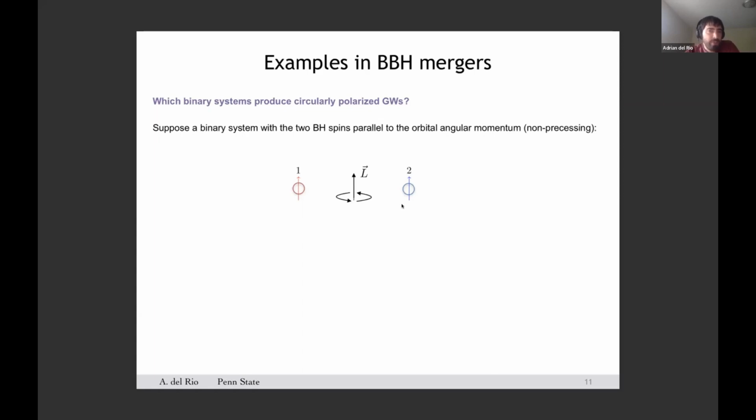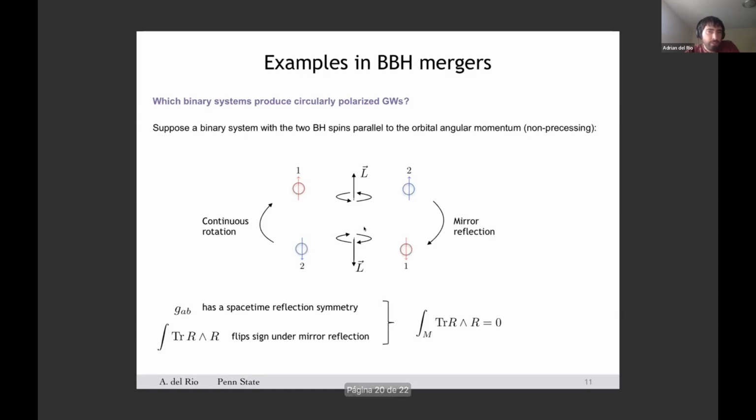So consider a fixed instant of time, as in this figure. Now take a mirror transformation with respect to the plane of separation between the two objects. The result is like in the lower figure. Now it is easy to see that one can always take a continuous rotation in free space that returns the system back to the original configuration of masses and spins. So this simple example shows that for non-precessing binary black hole systems, the metric should have a spacetime reflection symmetry.